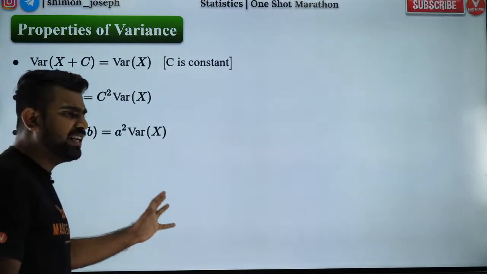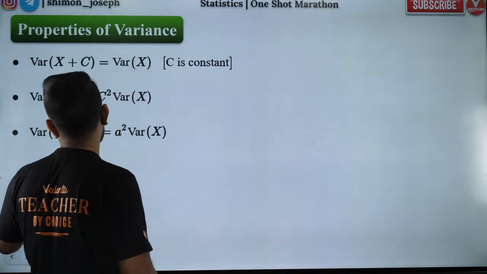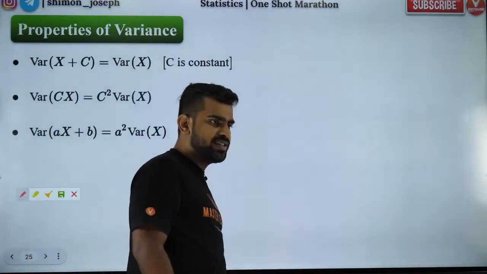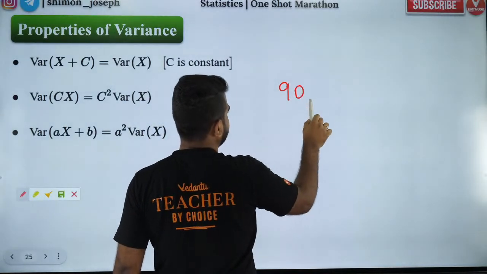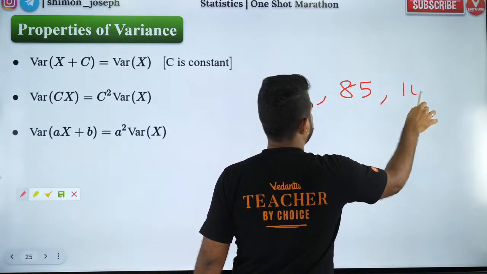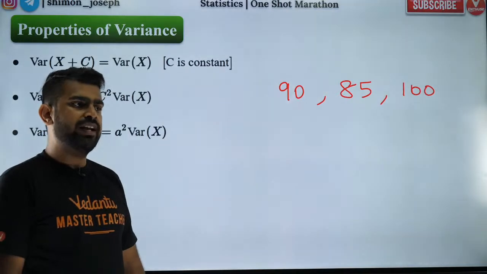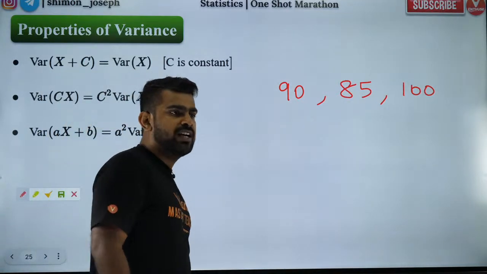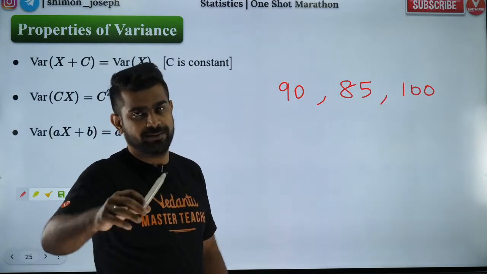Now, this is a very, very important one. Please listen carefully. Let's say Vijaya scores 90 and 85 and 100 in her exams. So I am going to reduce 5 marks for her because her handwriting is very bad.